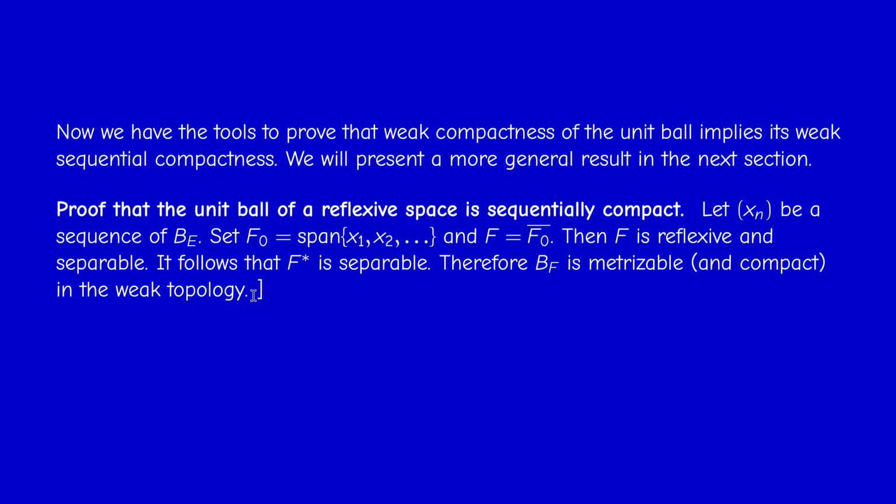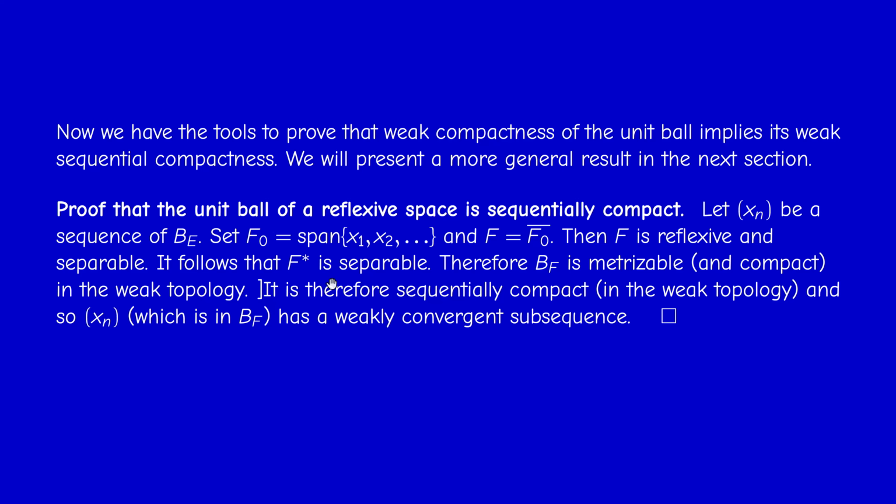But according to the second theorem, if F star is separable, then the closed unit ball of F is metrizable in the weak topology. But since F is reflexive, this ball is weakly compact. So it's metrizable and compact in the weak topology. Therefore, it is sequentially compact in the weak topology, and therefore x_n has a weakly convergent subsequence. So please add here: the closed unit ball is weakly sequentially compact.